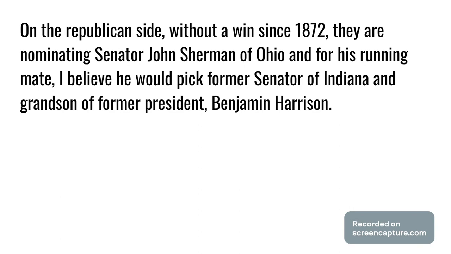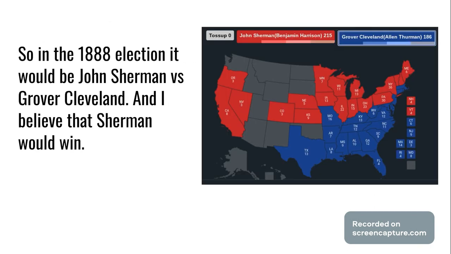On the Republican side, without a win since 1872, they are nominating Senator John Sherman from Ohio. And for his running mate, I believe he would pick former Senator of Indiana and grandson of former President Benjamin Harrison. So in the 1888 election, it would be John Sherman versus Grover Cleveland. And I believe that Sherman would win this one.